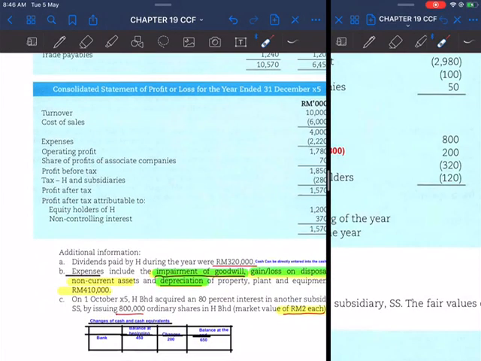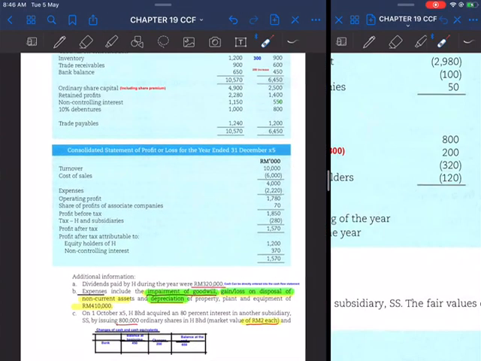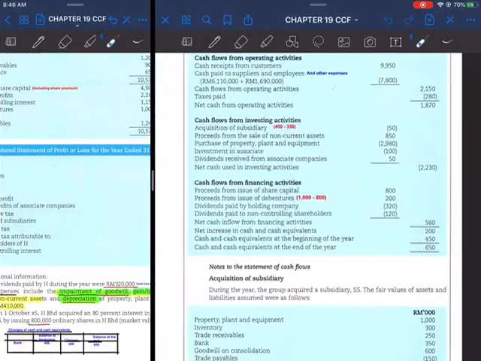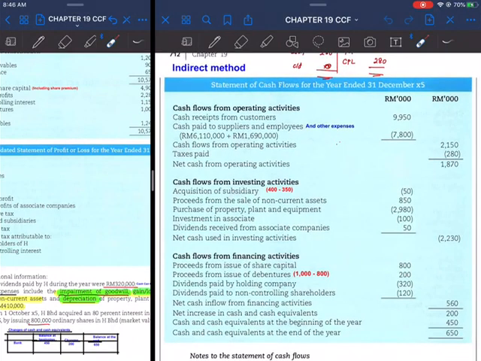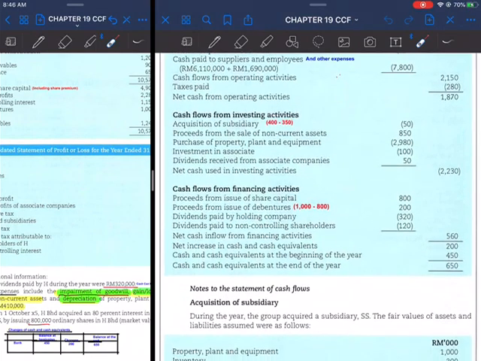So the first part here is to prepare changes in cash and cash equivalent. The second part is to prepare your cash flow, the skeleton. For the skeleton, you have to prepare the subtitles, the categories of cash inflows and outflows, which are operating activities, investing activities, and financing activities. And then at the end you have a net increase in cash and cash equivalent,